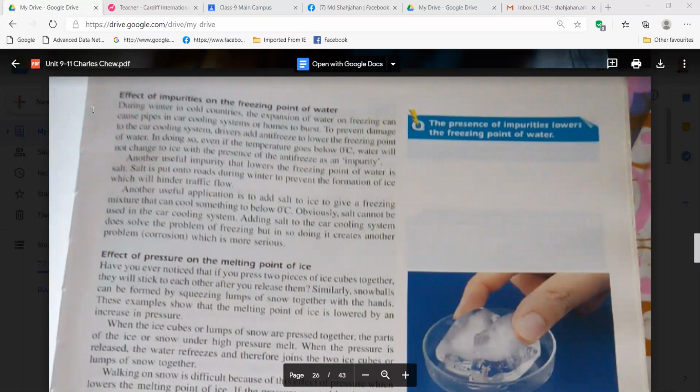Okay, wait till here. So why does it happen? Do you know why it bursts? If we are getting ice from the water, the volume increases. One kg of ice and one kg of water: if you take them, we will see that the ice has more volume. Do you know this?